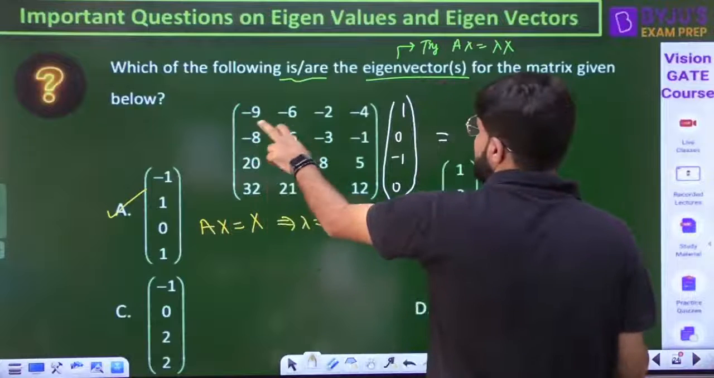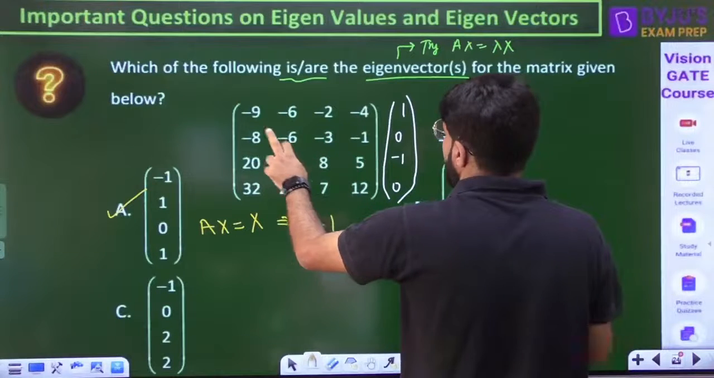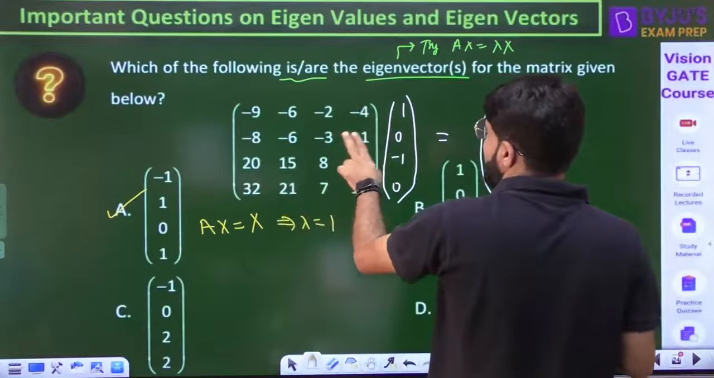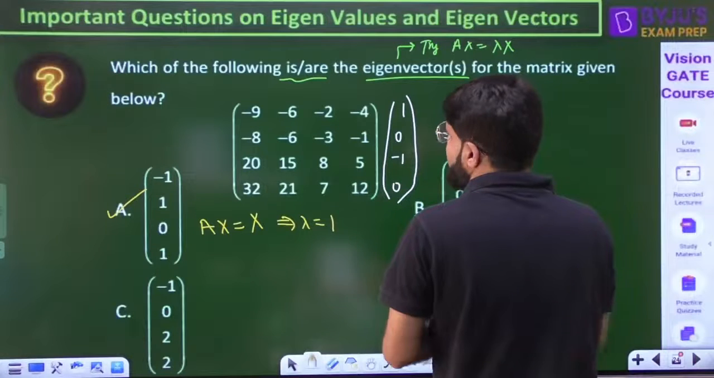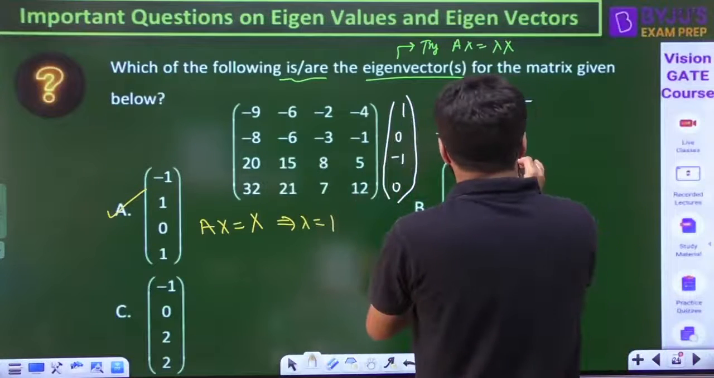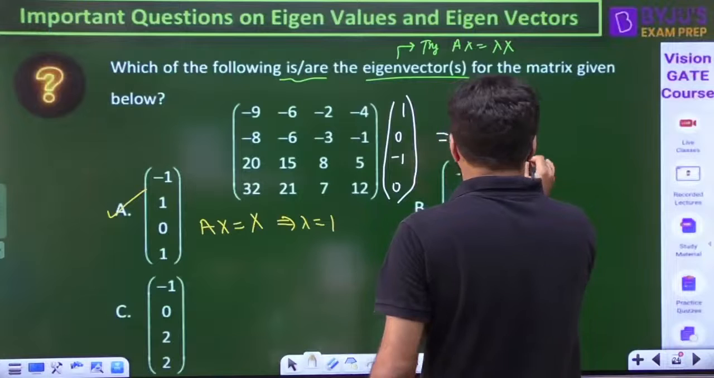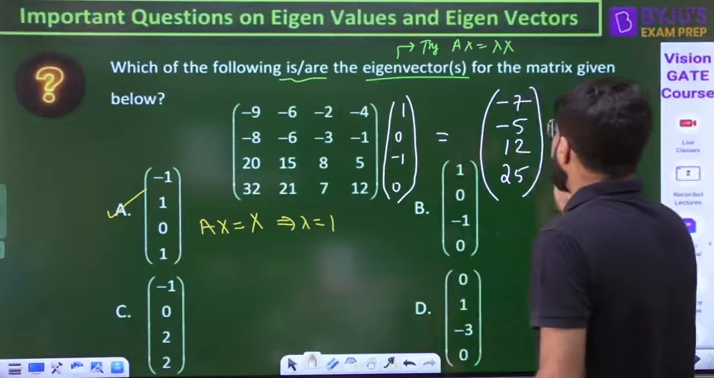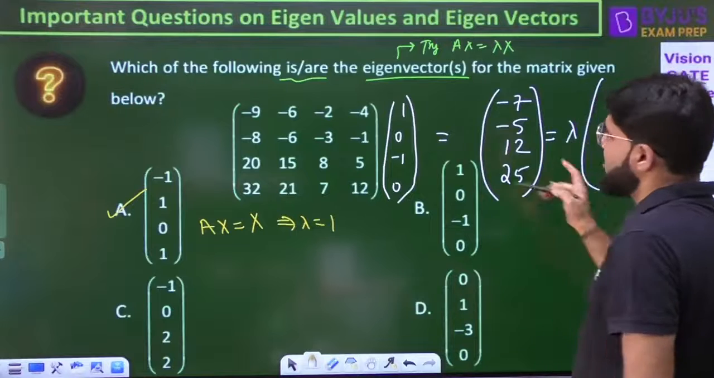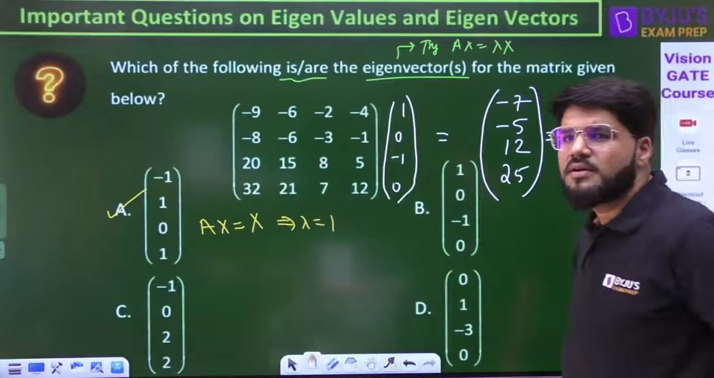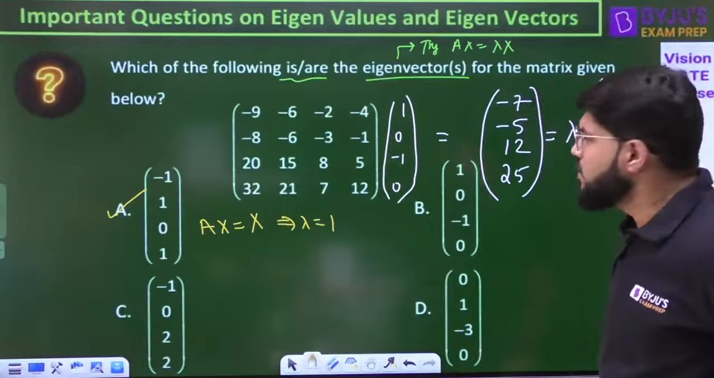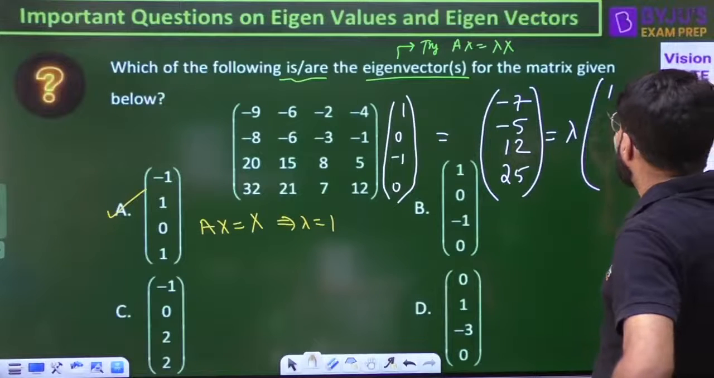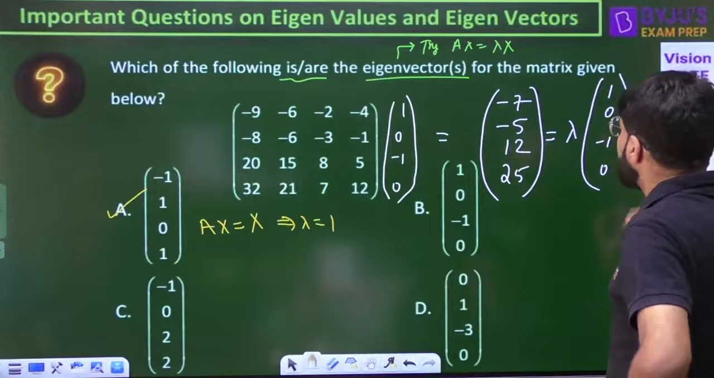So minus 9 minus of minus 2, minus 7 comes. This is minus 8 minus of minus 3, that is minus 5. Then 20 minus 8, 12. 32 minus 7, 25. Is it somehow equal to the given lambda into the given vector, lambda times 1, 0, minus 1, 0? Is it somehow possible?